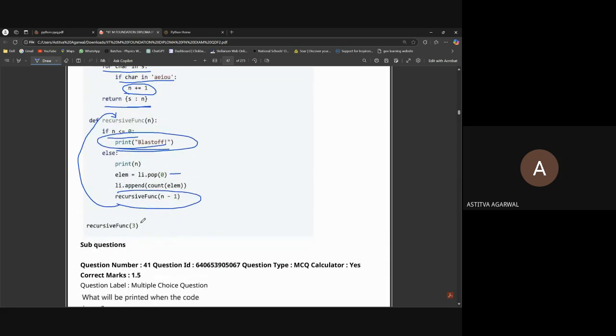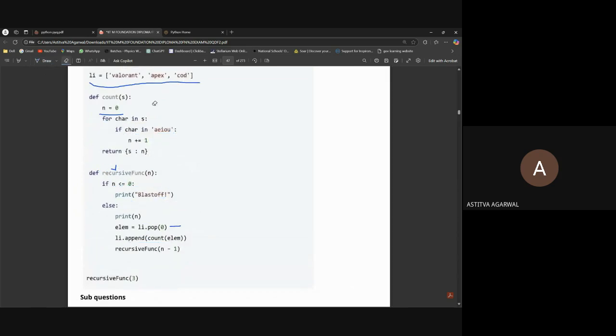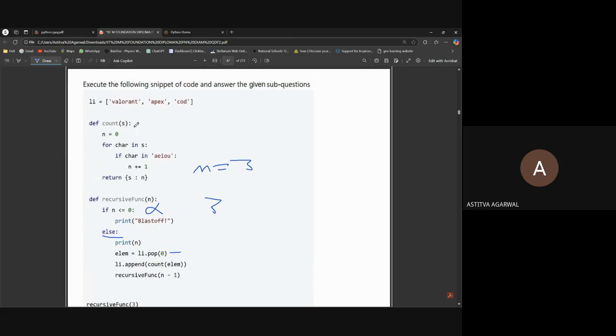So we are writing recursive 3. The n is equal to 3 first of all, so it won't work for this else. We print n first, so we print 3, then element is equal to li dot pop 0. So we pop Valorant out of it.